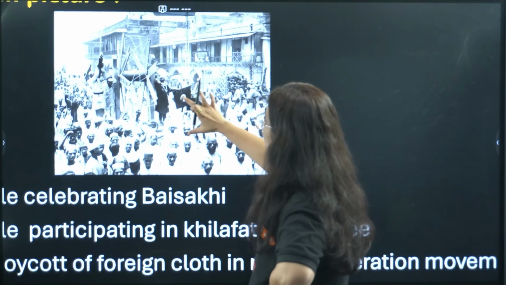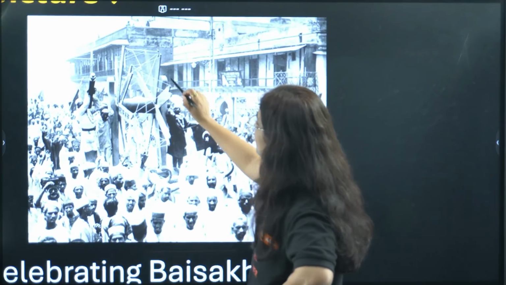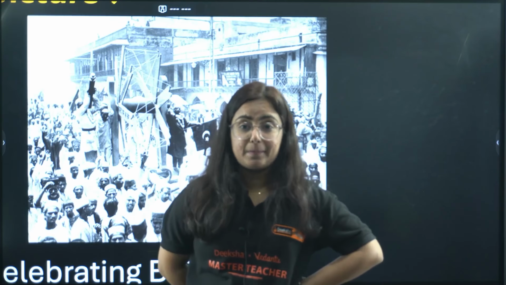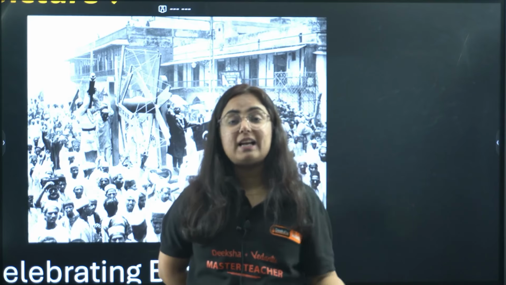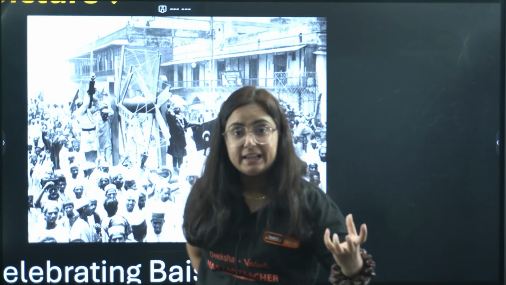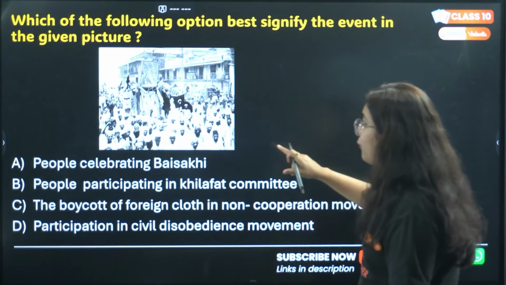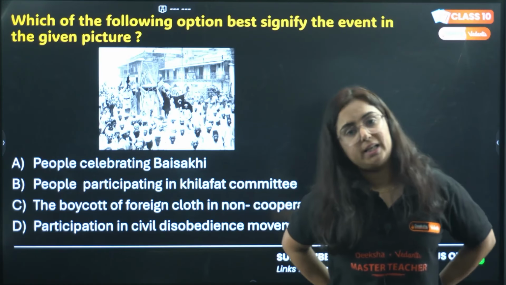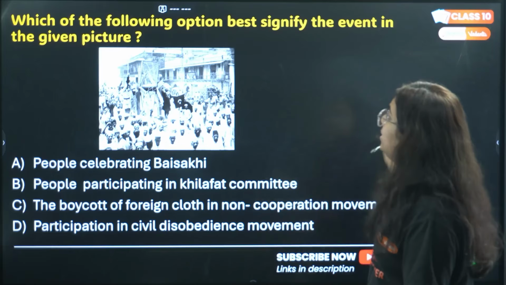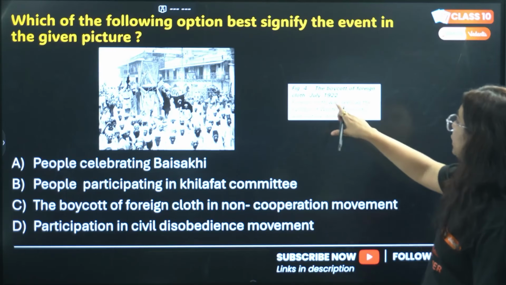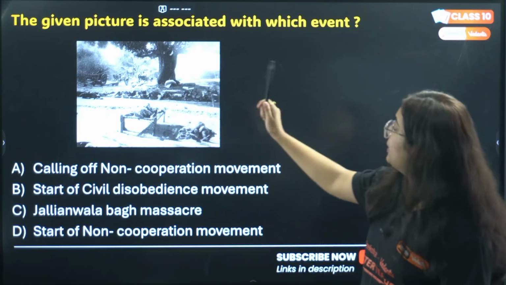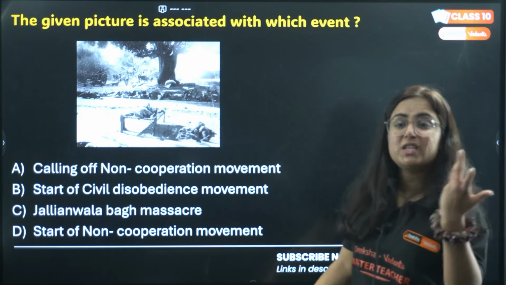Whenever you notice this picture, there is a large charkha in between, which is talking about khadi clothes, that let us popularize the indigenous clothes made by India and boycott the foreign clothes. So option C is very much correct over here. Get it? Next one: the boycott of foreign clothes, July 1922. The given picture is associated with which event?